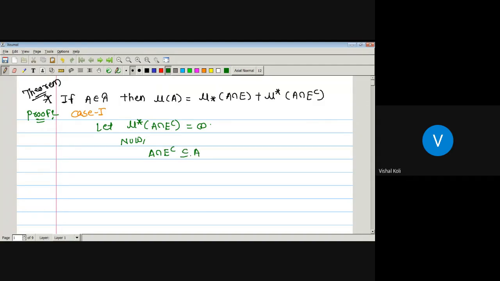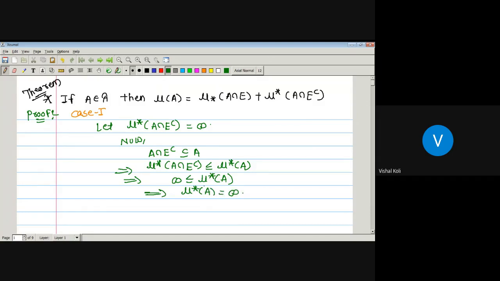So A intersection E complement is a subset of A. As we know that outer measure is always monotonic, the outer measure of A intersection E complement is less than or equal to the outer measure of A. But here the outer measure of A intersection E complement is infinite. Therefore the outer measure of A is greater than or equal to infinity. It means there is only one possibility, that the outer measure of A is also infinite.